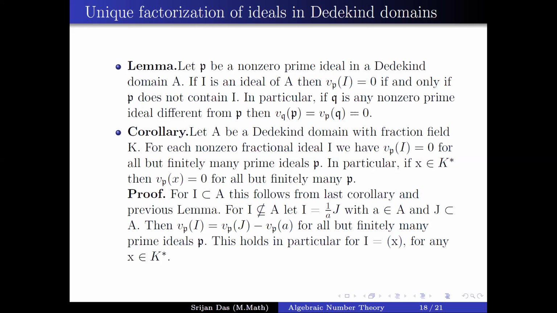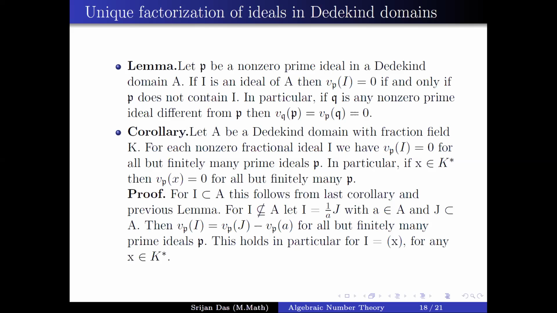If we take an ideal in A, we can say easily from the previous lemma, because it is contained in finitely many prime ideals. So the last corollary and the lemma in this slide both simultaneously imply that if I is an ideal in the Dedekind domain A, then V_P(I) is 0 for all but finitely many P. Now the case where I is not a subset of A, so it is a fractional ideal.